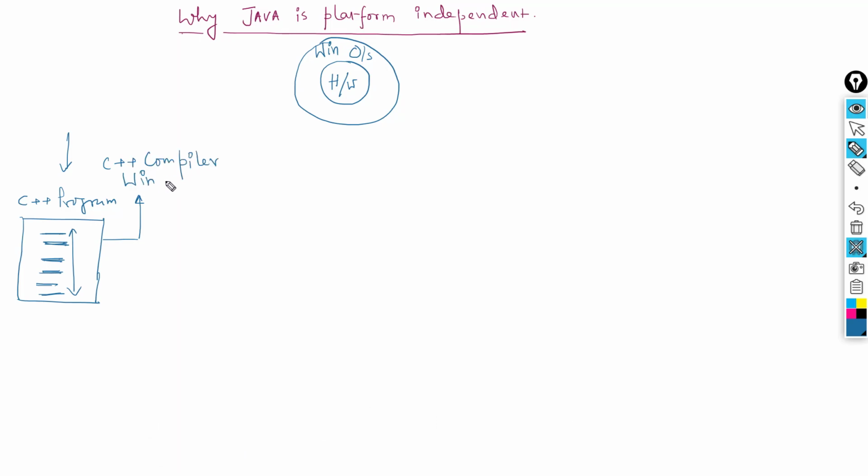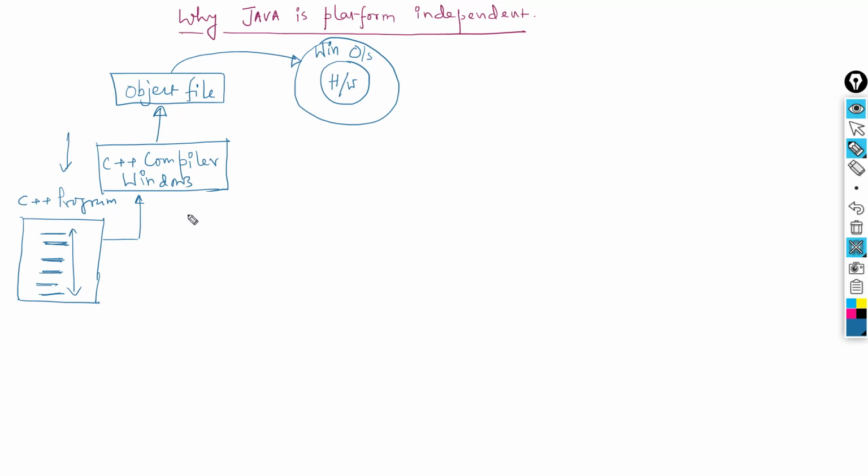If you submit your code to this C++ compiler for Windows, it's going to generate object code, or translated code, that is acceptable for the Windows operating system. So here we get the object file containing the object code. Now if you submit this object file to the Windows operating system, obviously it is going to accept this, understand the instructions written there, and be able to execute that.